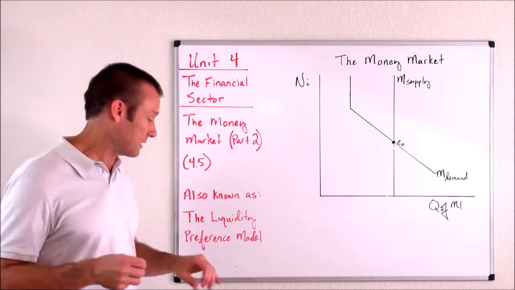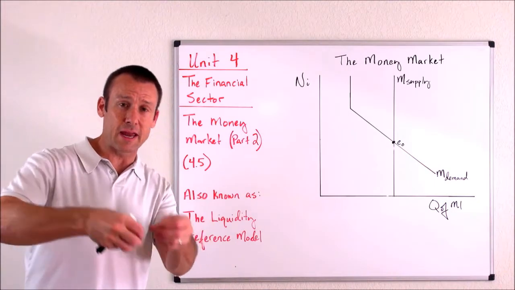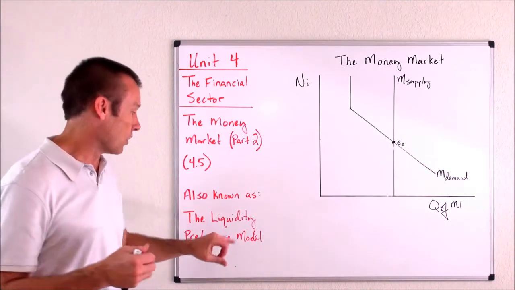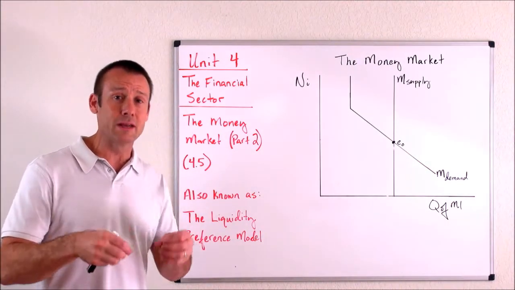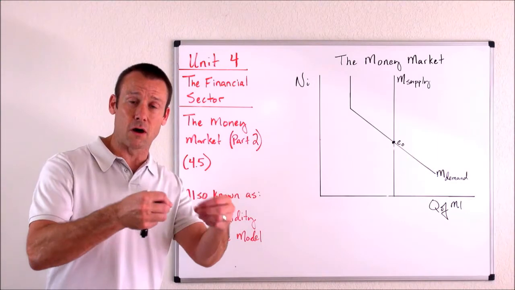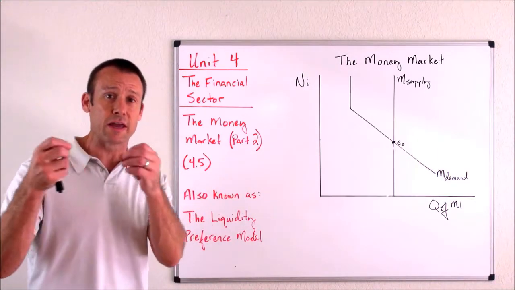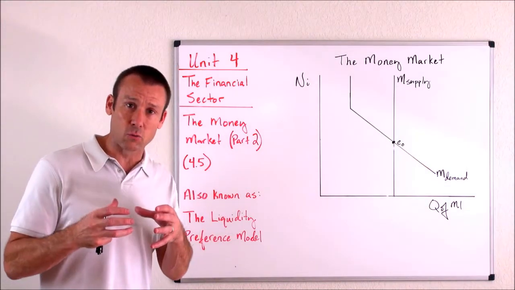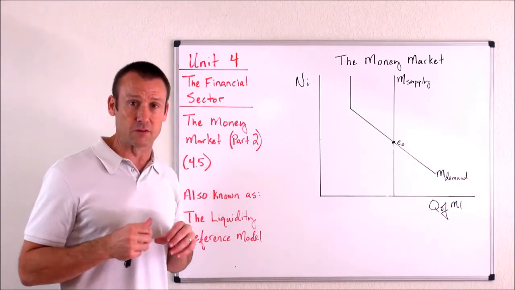Okay, so what does that mean? It is our preference for holding our financial wealth in currency and in checking accounts and our demand deposits, okay? So liquid assets are our M1 assets. Again, M1 is an aggregate measurement of money, and what does it aggregate together? Currency in circulation and demand deposits, okay? Our preference for holding our financial wealth in those M1 assets. That's what this thing is doing.